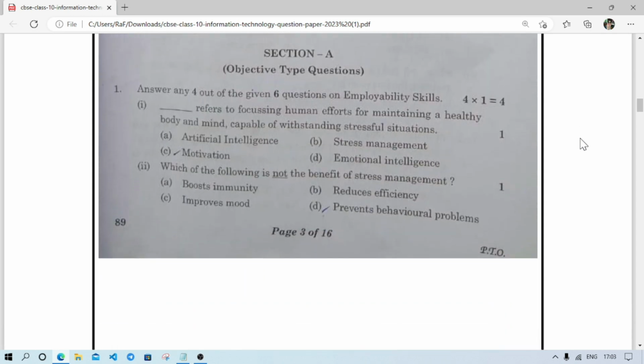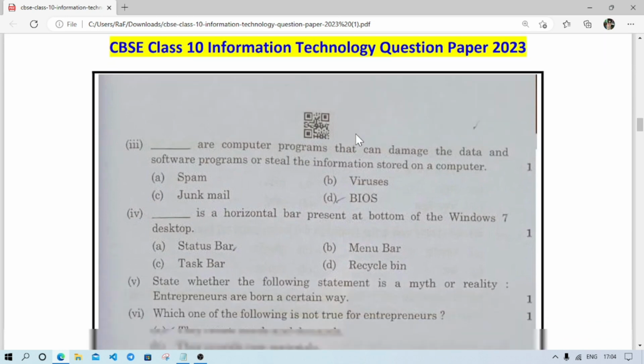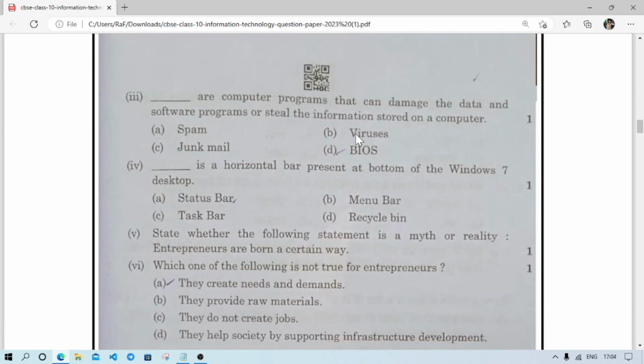The first question refers to focusing human effort for maintaining a healthy body and mind capable of withstanding stressful situations. These things are required when you work in the IT field. Some questions are there which you will not be able to answer without reading a particular book, so I am not going to discuss these. I am going to discuss only the questions which are related to your chapter.